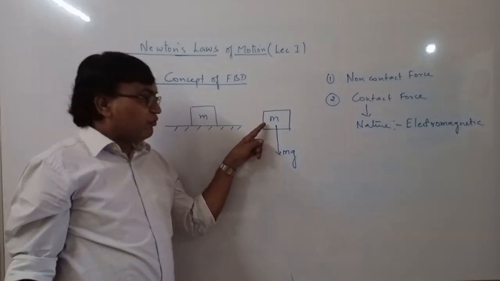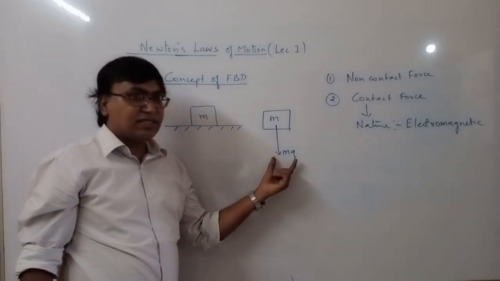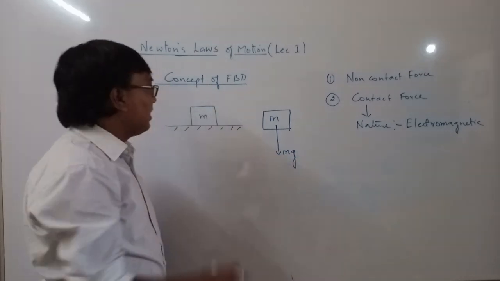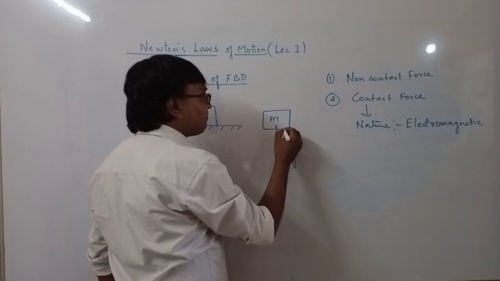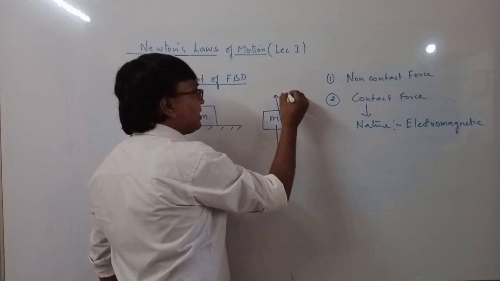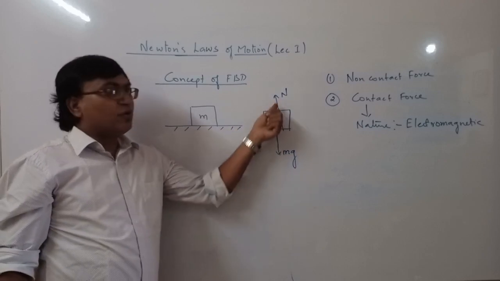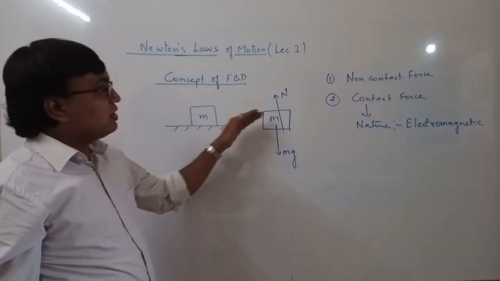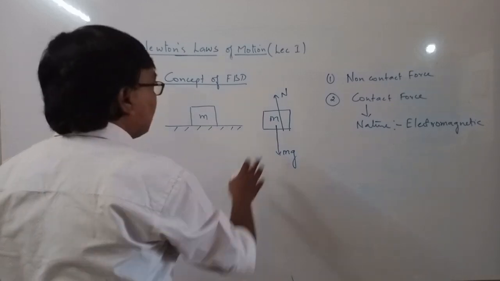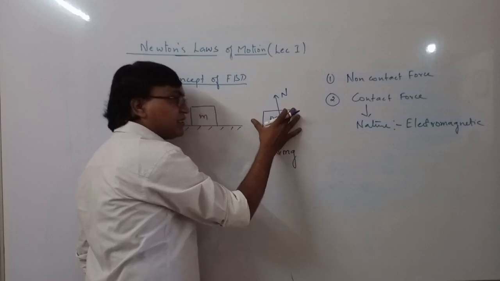It is the force applied by the gravity of Earth, that is equal to m into g. And now there is another force acting from this direction. That is a normal force. This surface is applying a force on this body and it is perpendicular to the surface. So this is a normal force. Because of this force, this body is at rest.